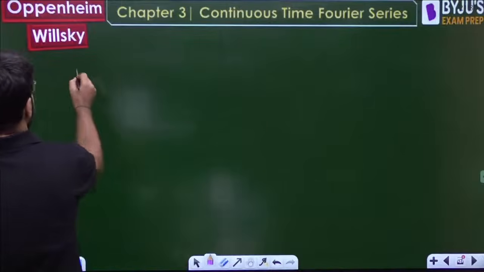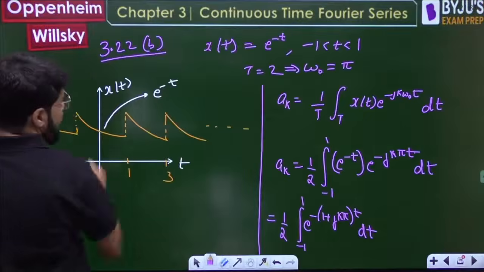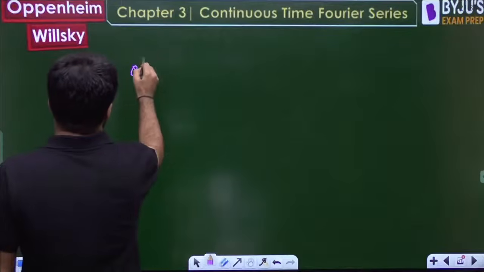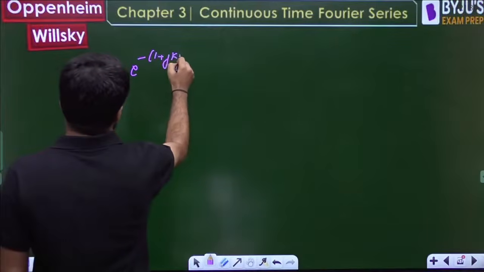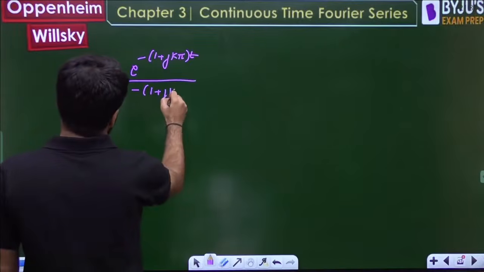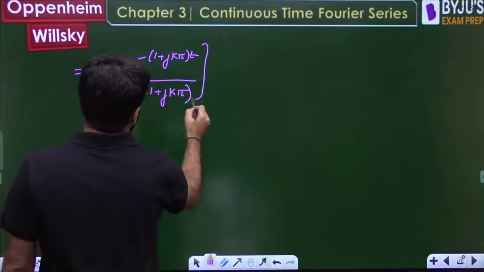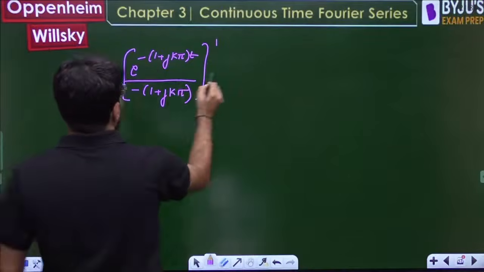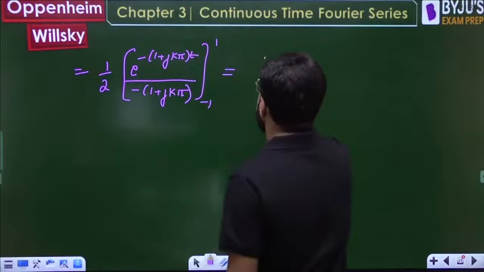Now let's solve this integration. It's a simple integration. e raised to the power minus of (1 plus j k pi) multiplied by t, divided by minus of (1 plus j k pi), limit -1 से 1. So let's solve with the limit. So I shall be getting half.